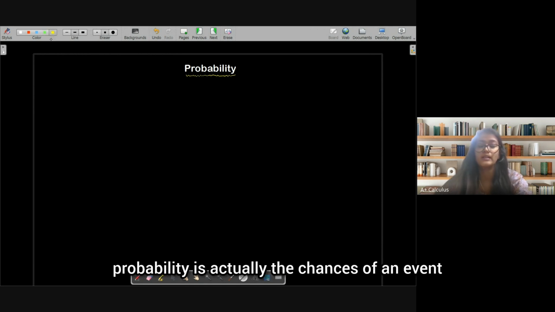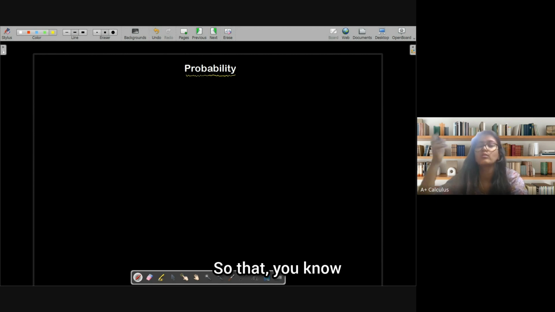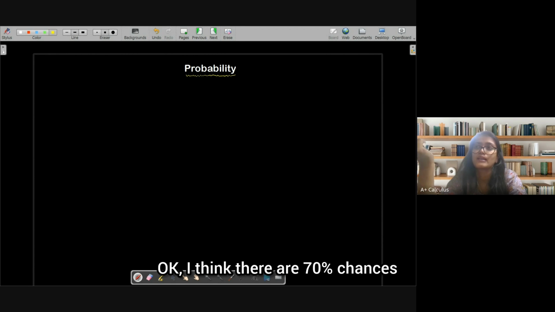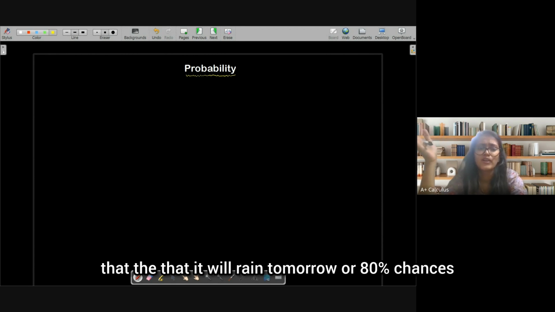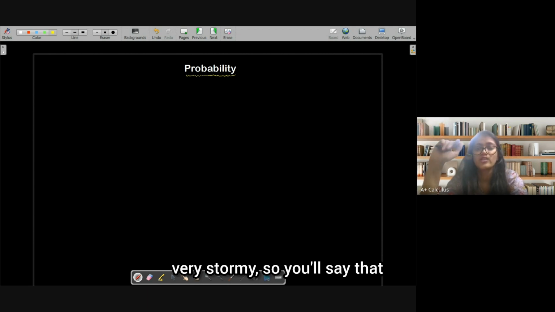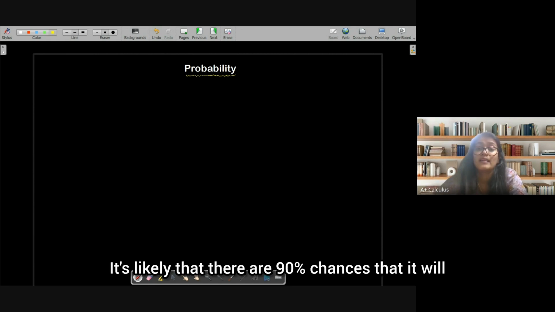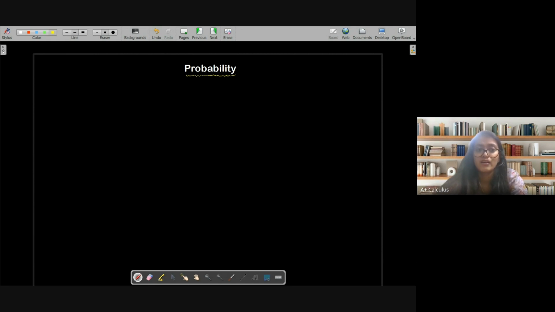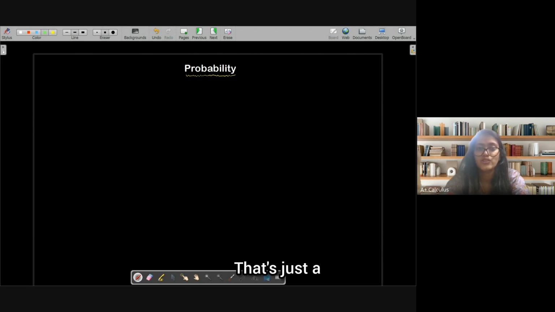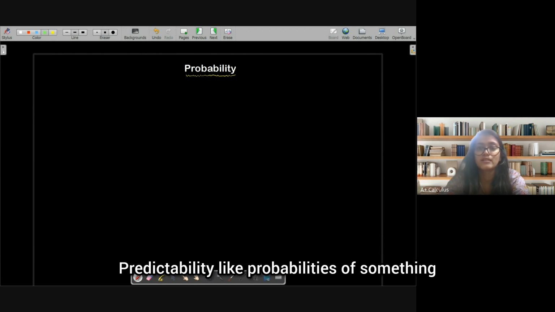First of all, probability is actually the chances of an event that is going to happen. So, okay, I say that there are 50% chances that it will rain tomorrow. And if I see some clouds in the sky, I would say, okay, I think there are 70% chances that it will rain tomorrow, or 80% chances. And if it's really windy and really cloudy, very dark, very stormy, you'll say there are 90% chances that it will rain tomorrow. Now, this is putting a percentage to something that will happen, right? That's just predictability, like probabilities of something that will happen.